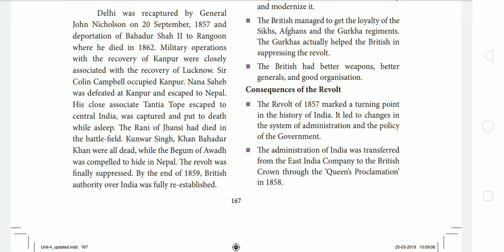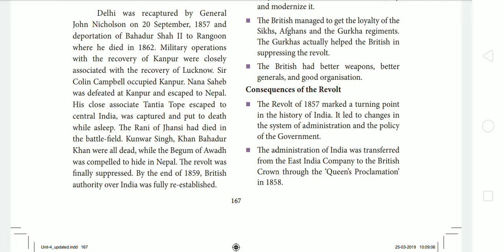Then the military operations for the recovery of Kanpur were closely associated with the recovery of Lucknow. Sir Colin Campbell occupied Kanpur. Then Nana Sahib was defeated at Kanpur. After the defeat, Nana Sahib tried to escape to Nepal. His close associate, Tantia Tope, escaped to central India, but he was captured and put to death by the British.